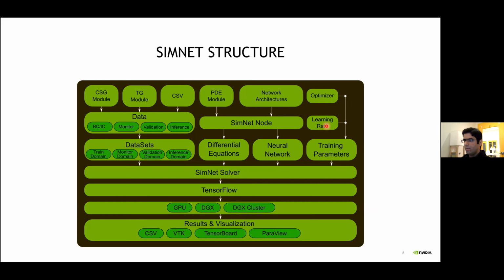SimNet then creates the neural network solver, forms the loss function, and unrolls the graph efficiently to compute the gradients. The SimNet solver then starts the training or inference procedure using TensorFlow's built-in functions on a single or a cluster of GPUs, and then the outputs are saved in form of CSV or VTK files, and can be visualized using TensorBoard or ParaView.